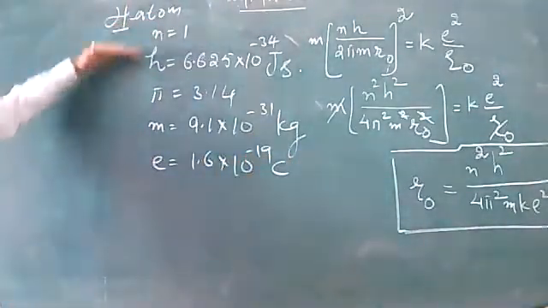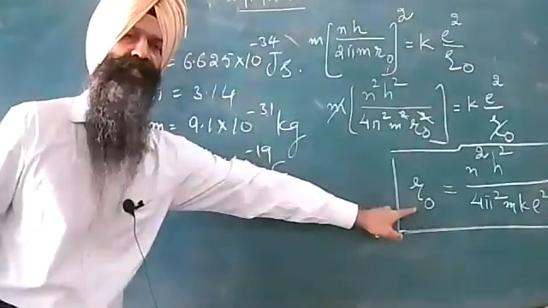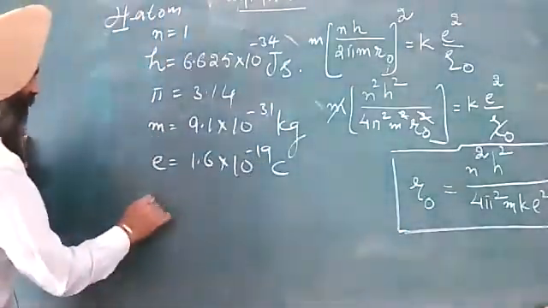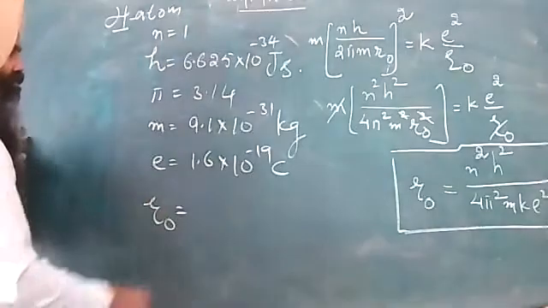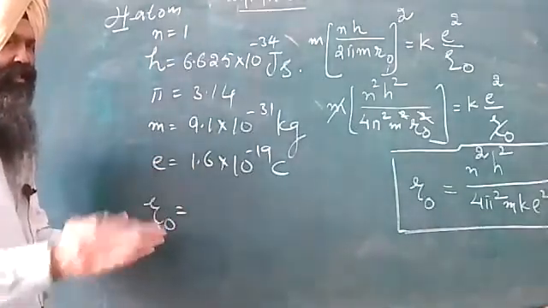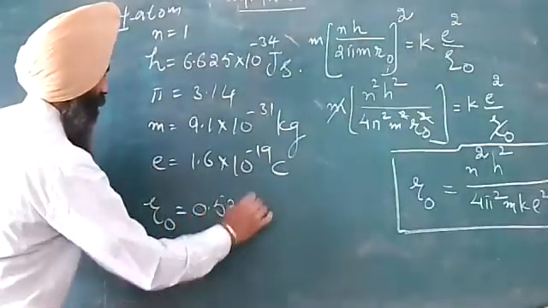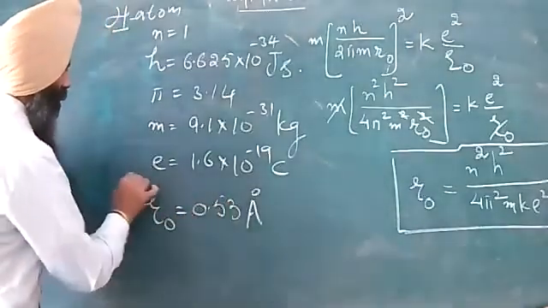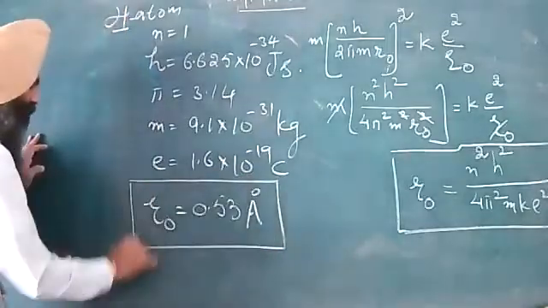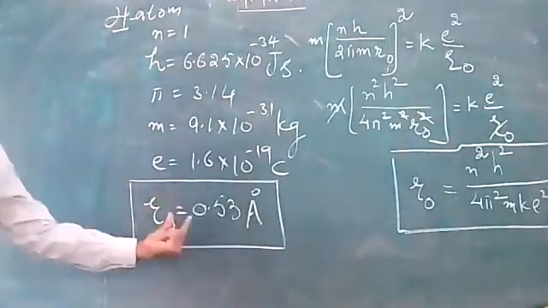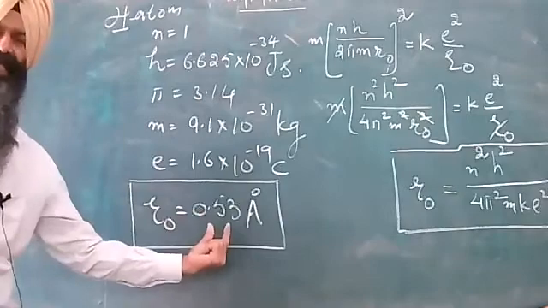This whole data is to be substituted in this equation, and we will definitely get that r naught. I'm just writing the answer after calculations. This is 0.53 angstroms. So dear students, you can well imagine how small this quantity is.